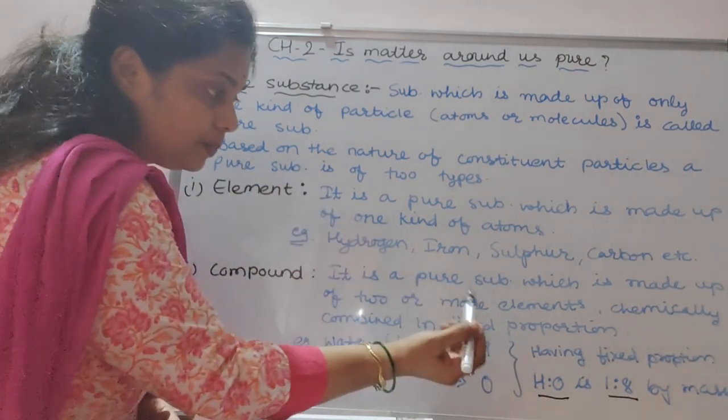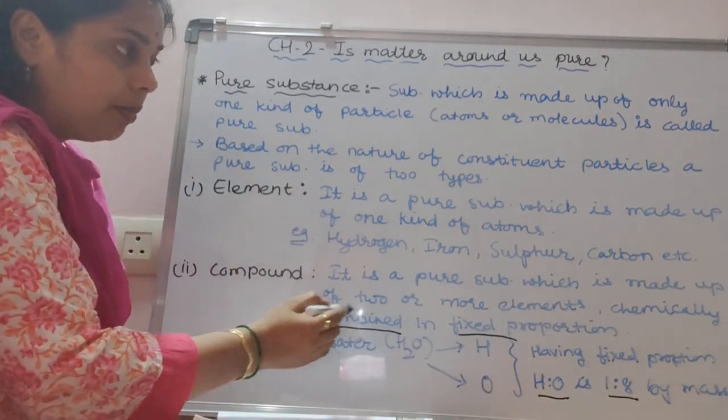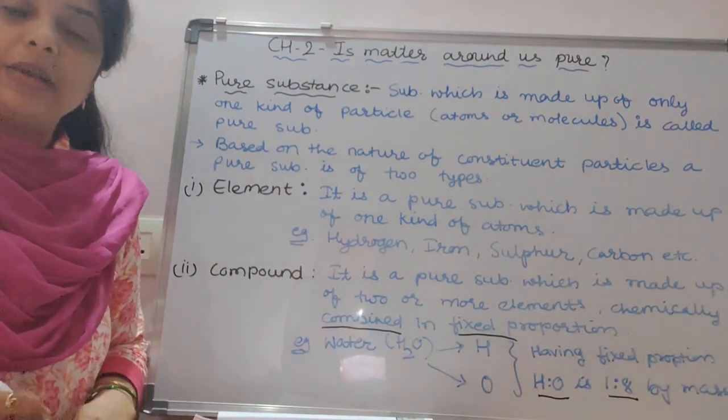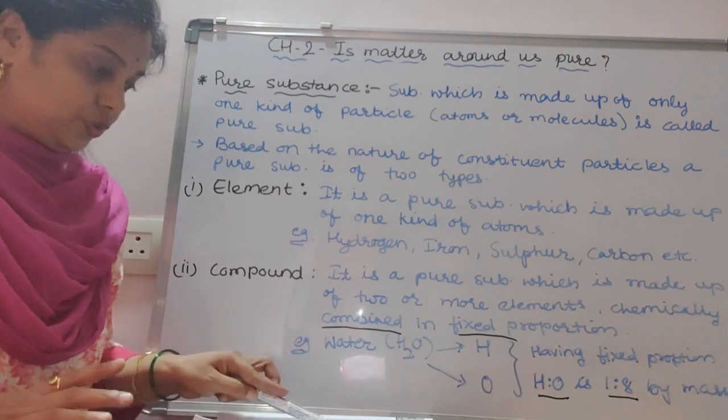Therefore I have written here, they are chemically combined in a fixed proportion. I hope it is clear to you, right?